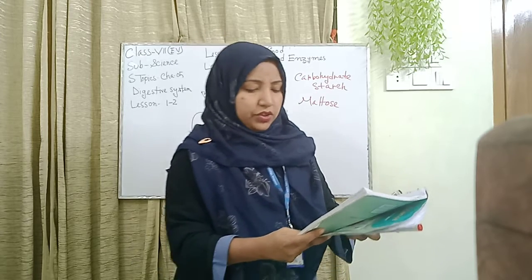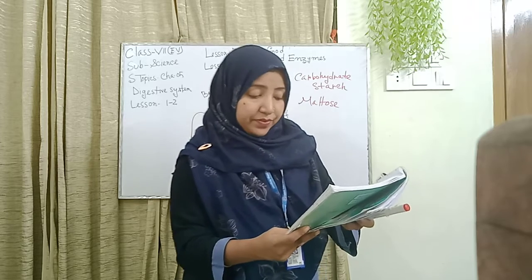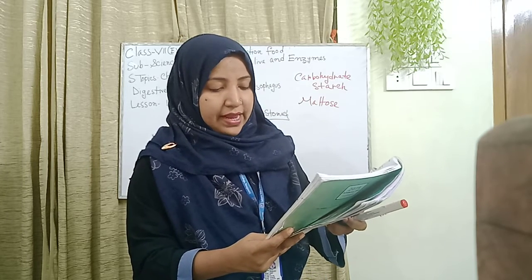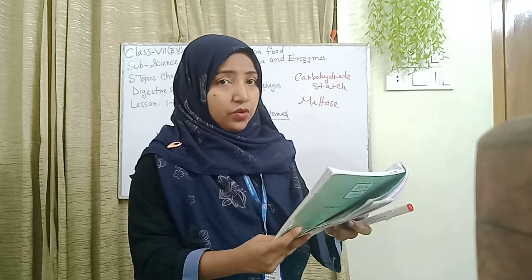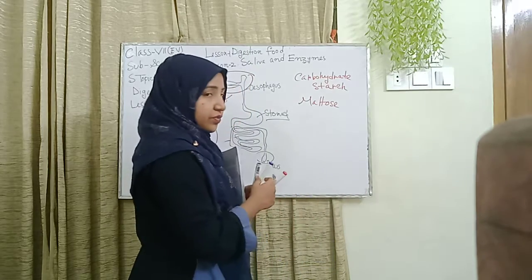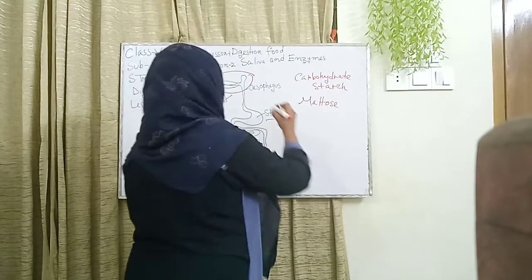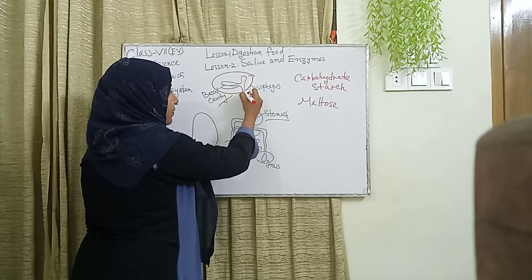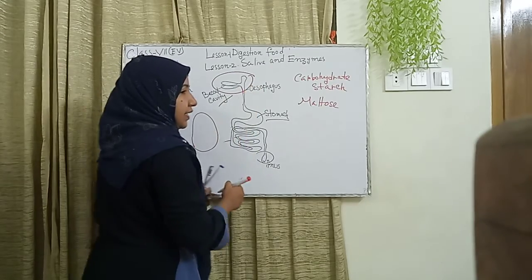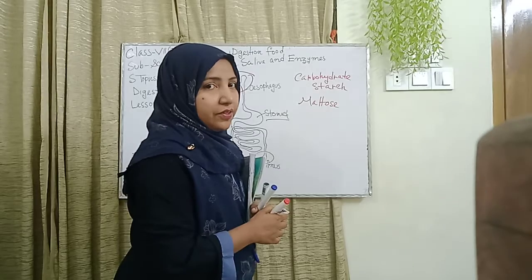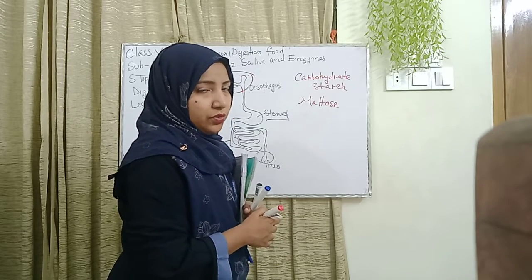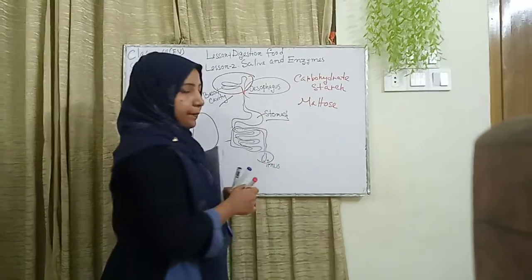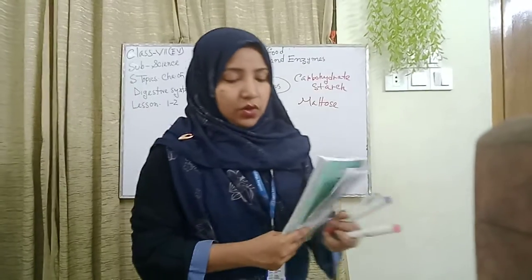From the last portion of the mouth, two pipes grow inside the body. This pipe-like structure is called the oesophagus. Where is the oesophagus? I will also show this. This one pipe and two pipes: one pipe is the oesophagus and another pipe is the respiratory pipe.